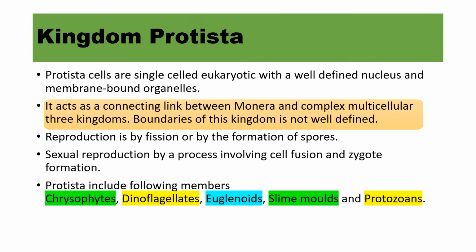Reproduction is by fission or by the formation of spores. Sexual reproduction is by a process involving cell fusion and zygote formation. Protista include the following members: chrysophytes, dinoflagellates, euglenoids, slime molds and protozoans.